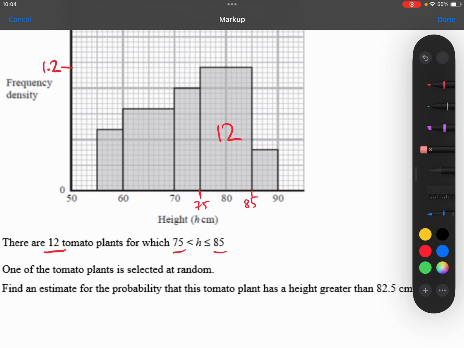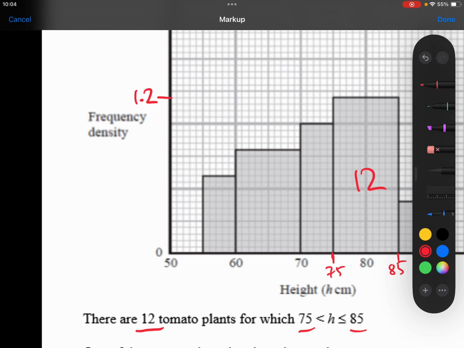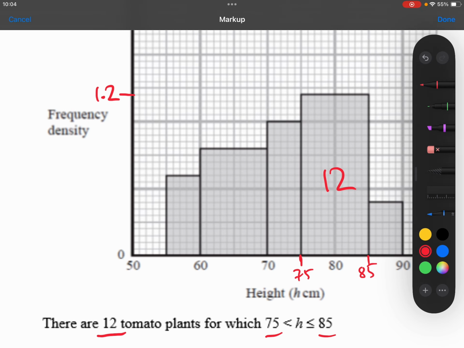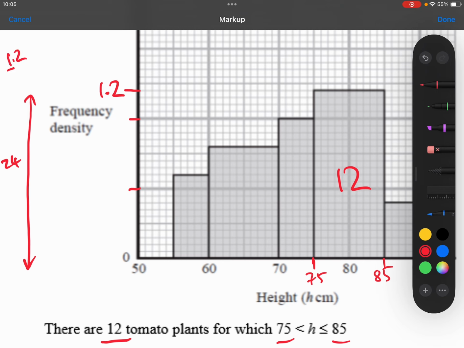Now I've got some information on my y-axis, so I can use that to fill in the other numbers here. Now, let's see about this scale. I've got 10 little squares up to there, 20 up to there, so there's 24 little squares here that represents 1.2. So 1.2 divided by 24 is 0.05.